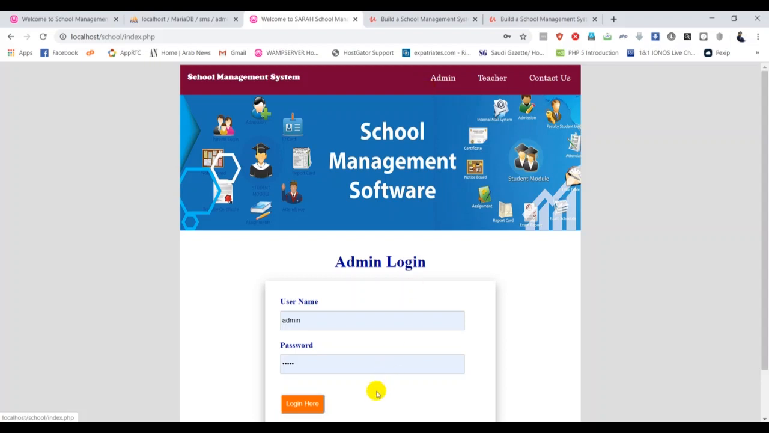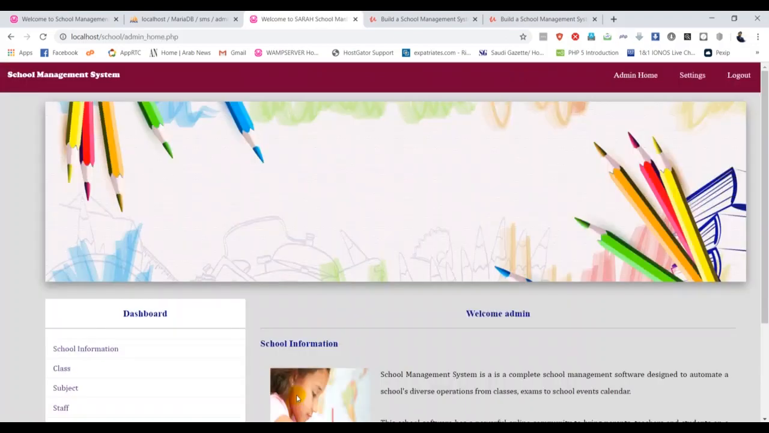For example, if I log in here, this is the main page to log into the admin site. If you take a look, this navigation bar has admin, teacher, contact us. If I put the username and password for the admin and log in here, guys, you can see this admin bar has the admin home and the settings. So we have to design a similar navigation bar in our project.